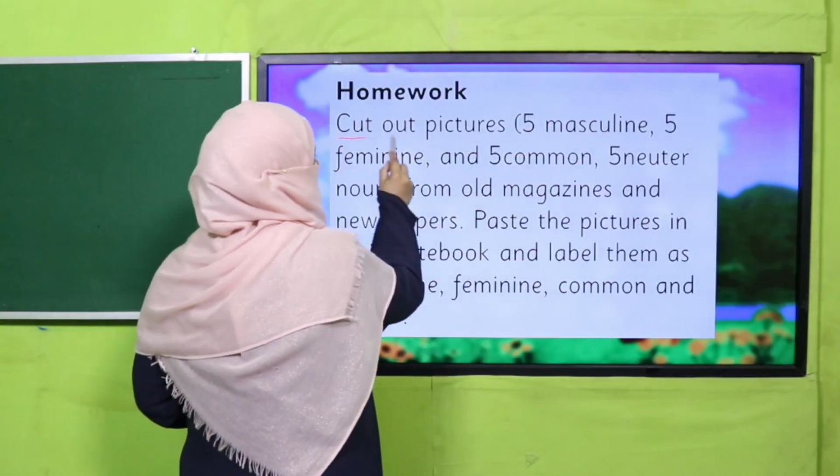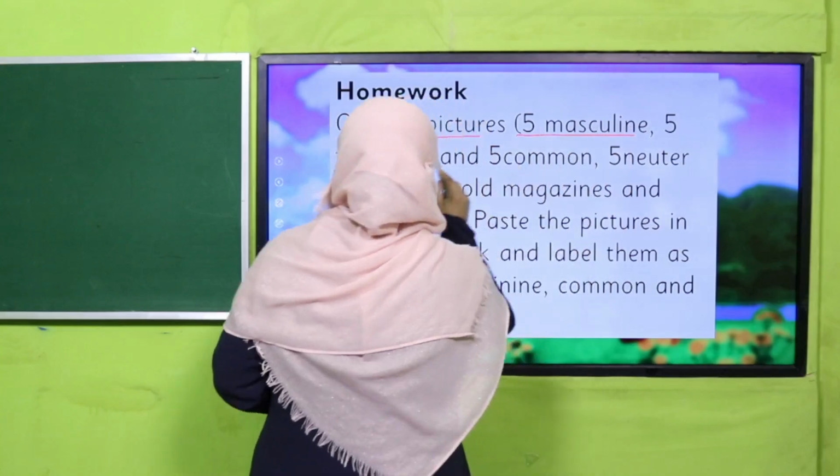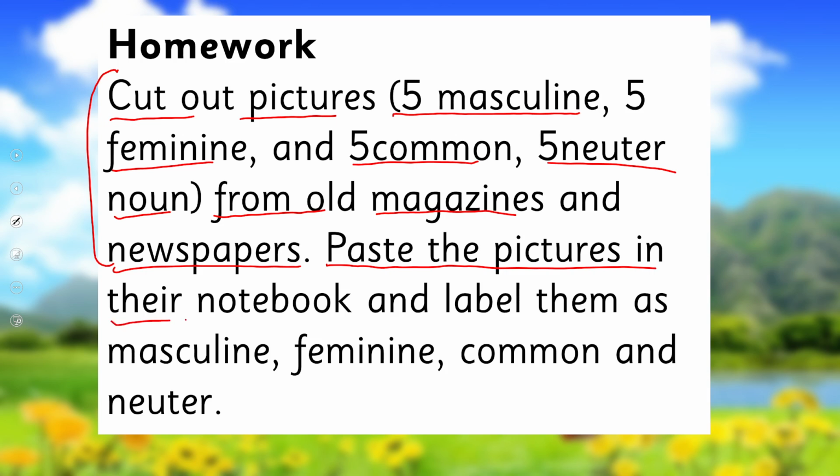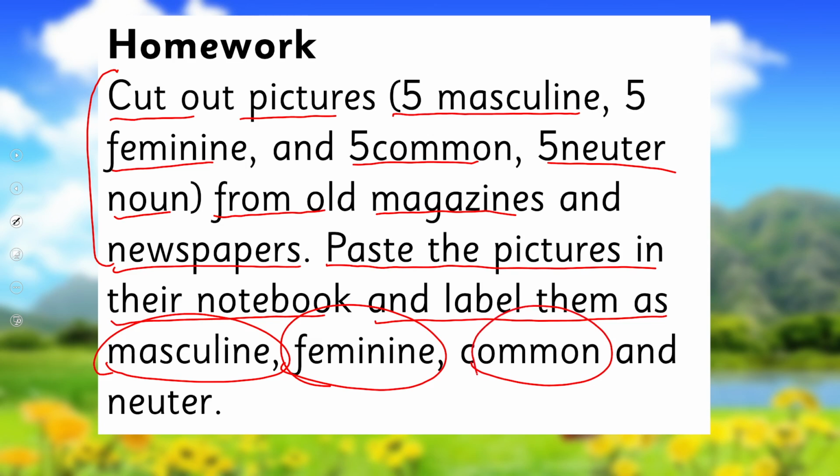You will cut out pictures, 5 masculine, 5 feminine, 5 common and 5 neuter nouns. From any old magazine or newspaper or whatever, you can use stickers even. All right. And you have to paste the pictures in your notebook and label them as masculine, feminine, common and neuter genders. Okay. So this is your homework.